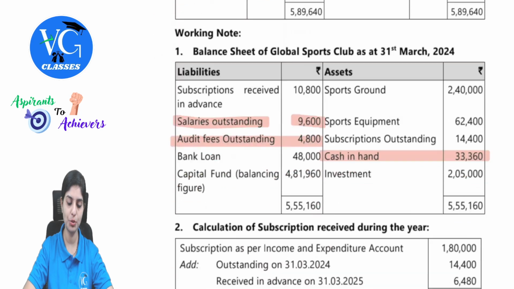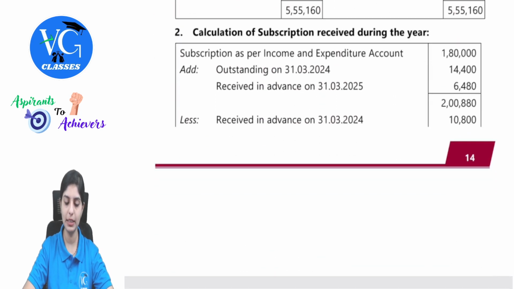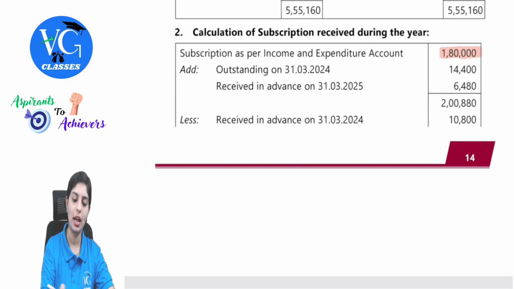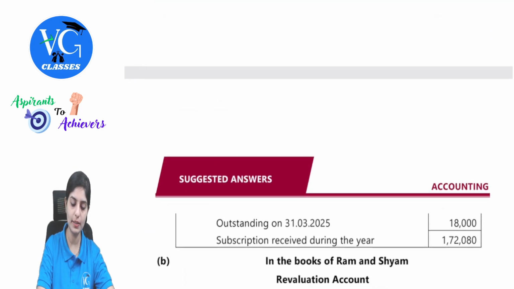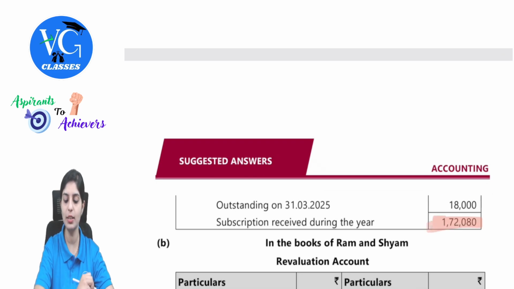See here, subscription account. Subscription as per income and expenditure is taken. Opening will be added, that is of outstanding, and closing advance will be added. So these two values are given, and accordingly the other two values are also considered. So subscription received during the year is 1,72,080.